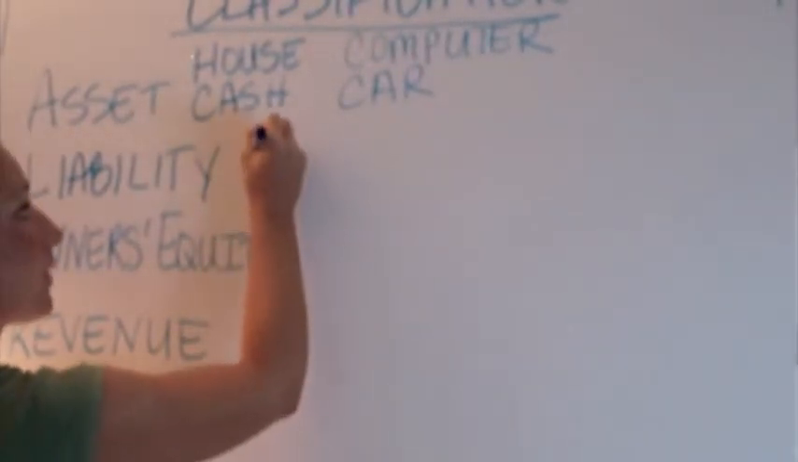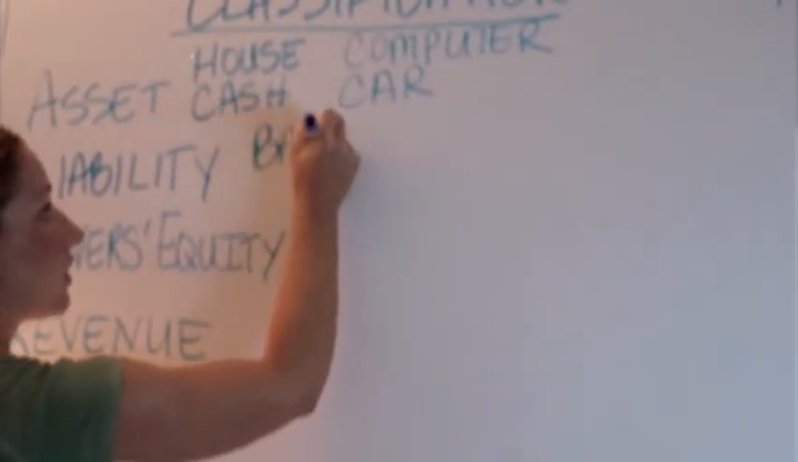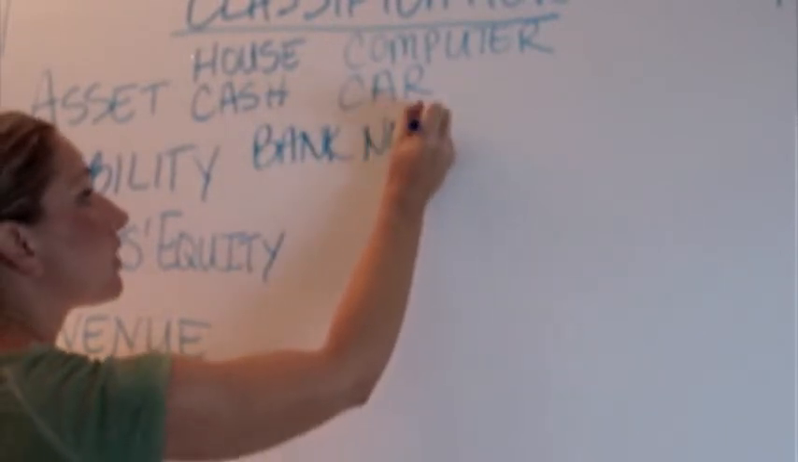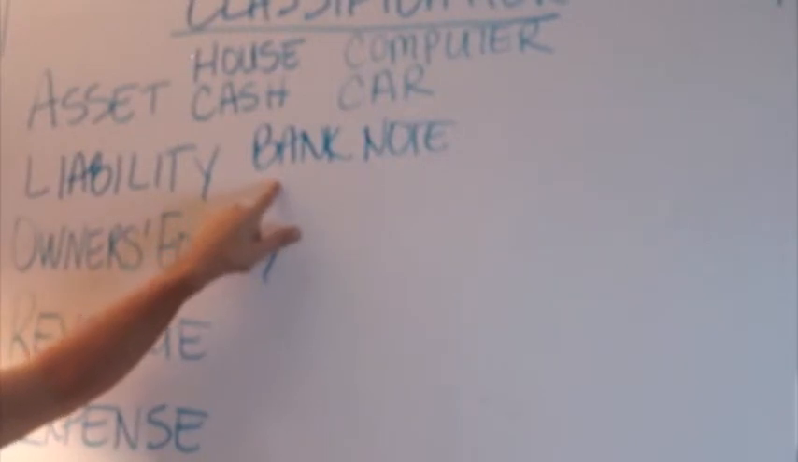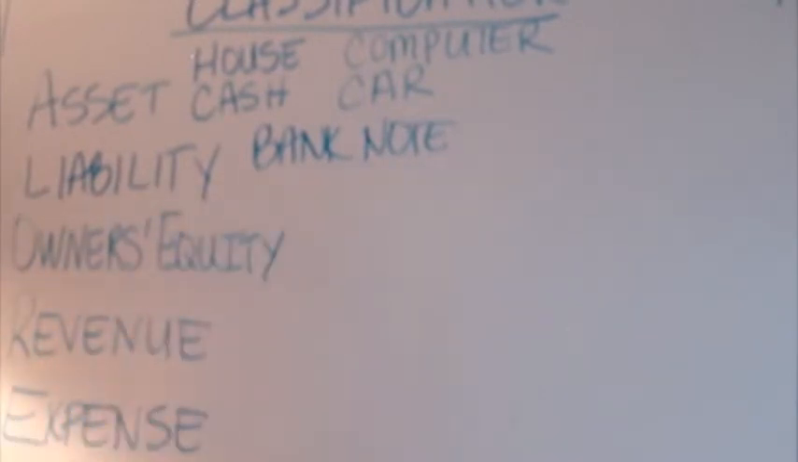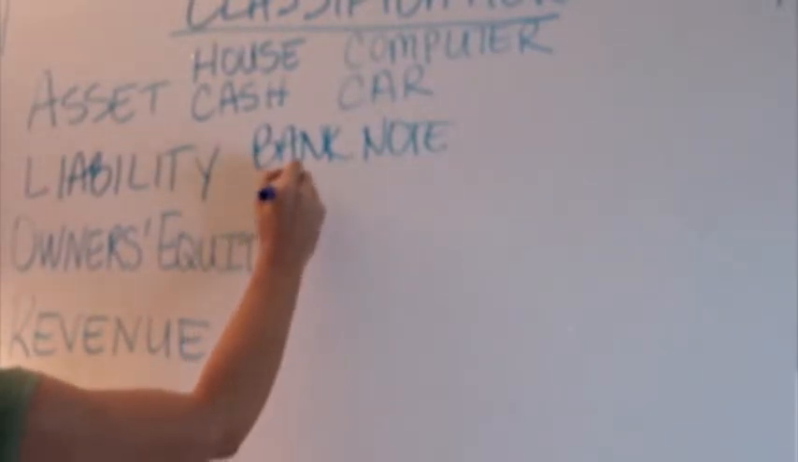Let's cover liabilities. Liabilities are debt that we have. When we owe someone else money, we're going to have a liability. An example of this would be any note that you have with the bank. I'm going to put banknote to be generic, but it could entail a mortgage note, a car note, possibly a computer loan that you might have, any type of loan that you have where you owe someone else money.